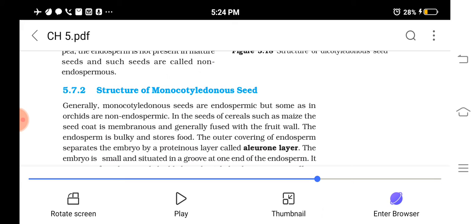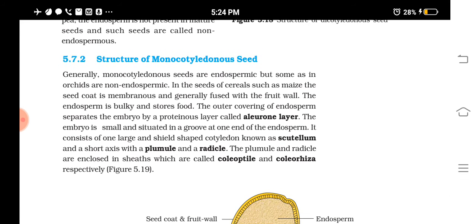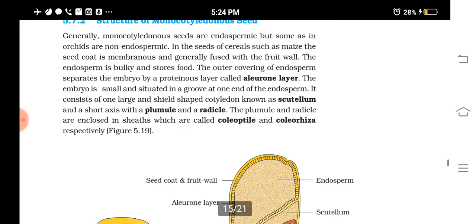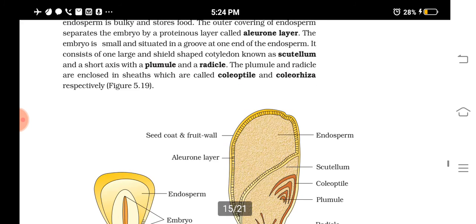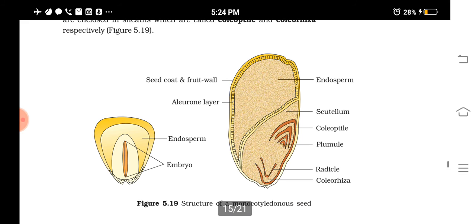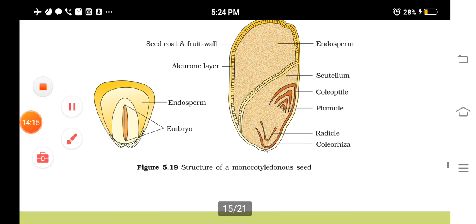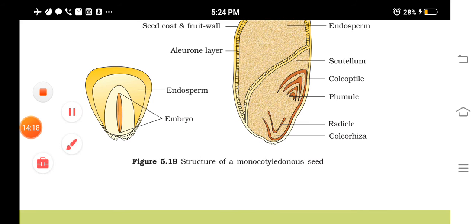Okay, the fruit wall and the membranous seed coat are well fused. Then the endosperm will be bulky, and that stores the food. You can see that the outer covering of endosperm separates the embryo by a proteinaceous layer, and that is known as the aleurone layer. Can you see here, this layer?